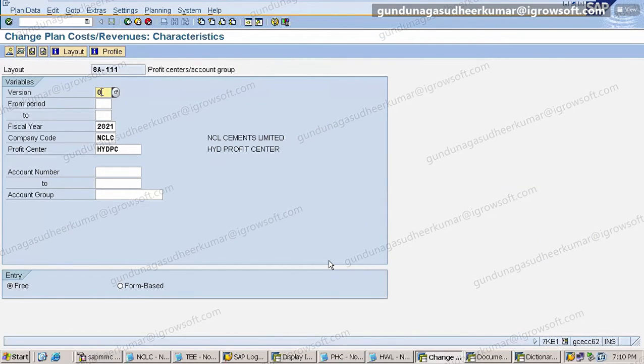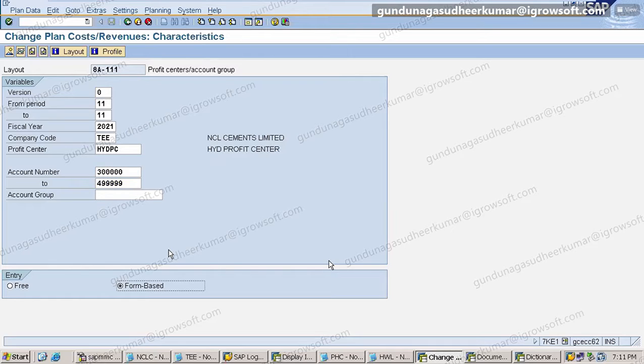So version 0, from period, which period is it? Period 11, and to period 11. Fiscal year is 2021. Company code is T. Profit center, Hyderabad. What account numbers do you want to do the planning for? Here I want to take both revenue and expenditure. Revenue is 3 lakh. I want to plan like this: 3 lakh revenue, and expenditure 4 lakh. Is that clear? Form based means I want to do it systematically, not whatever I want to give.